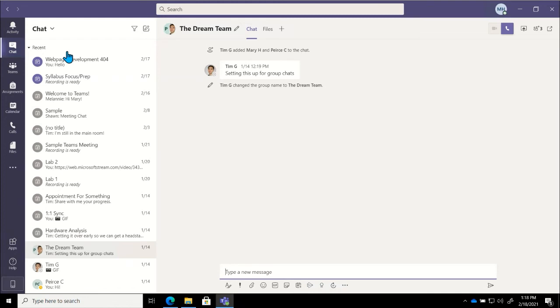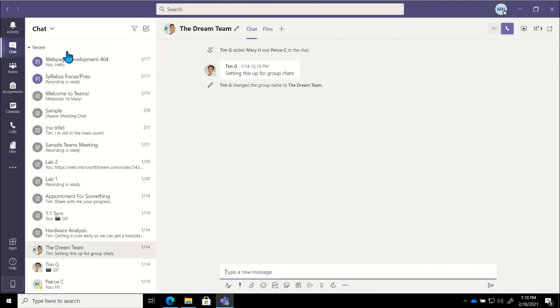The other way I can quickly and easily find that chat is if Sean were to send me a new message, it would automatically show back up on my recent list at the top. So I don't need to worry about missing out on any new activity. If somebody goes in and sends a message in that chat, it will show up on recent for me. And that helps me keep that area cleaned up.